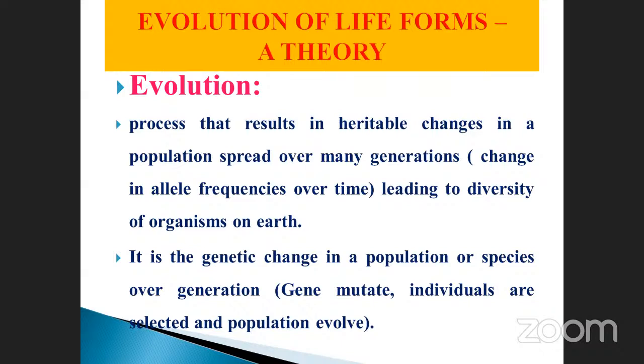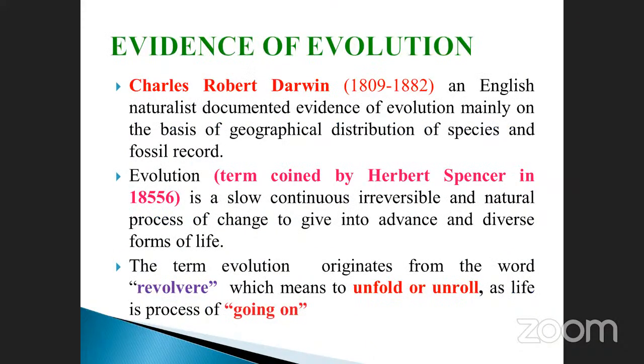How does evolution take place? Gene mutation, otherwise called changes in allele frequency. Alleles mean nucleotide changes. DNA is made up of more than a million nucleotides. Each is denoted as a triplet codon, and the triplet codon specifies the amino acid sequence. So when changes happen, they are also transferred from one generation to another generation. That is called evolution. What is the evidence of evolution?